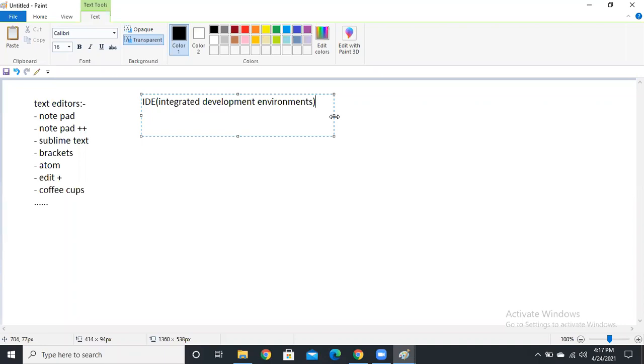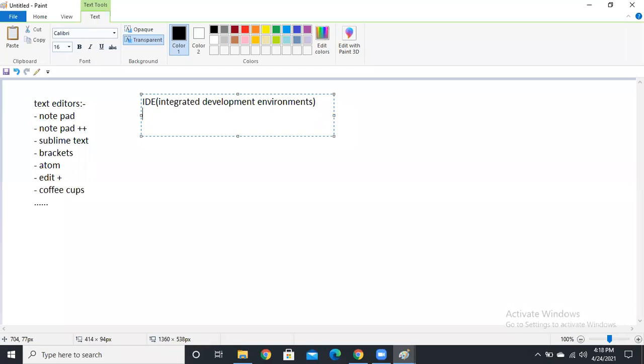No need to go to any command prompt or anything else. In the IDE we have a terminal, guys, where we can write all your commands. We can edit and we can run there only. Those are IDEs, simply an integrated development environment.